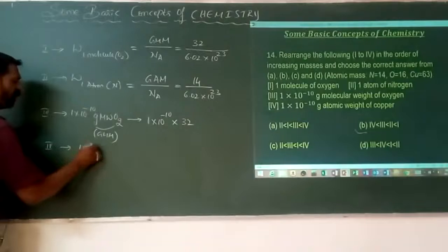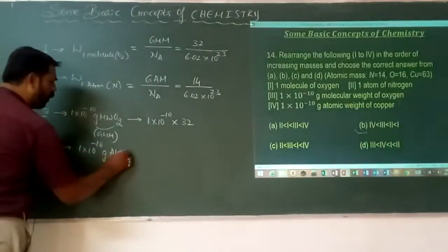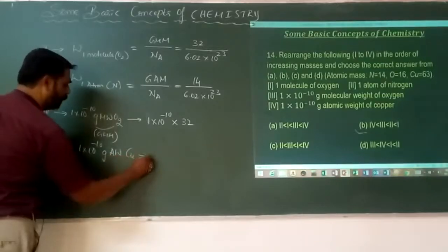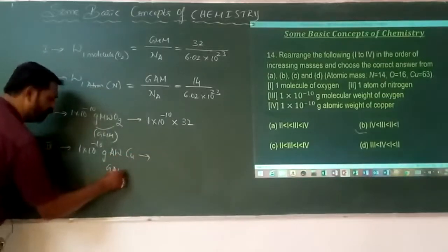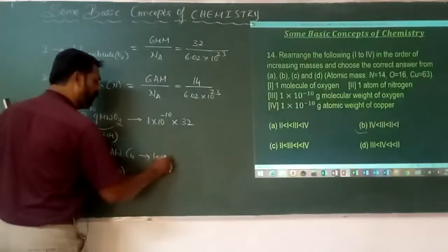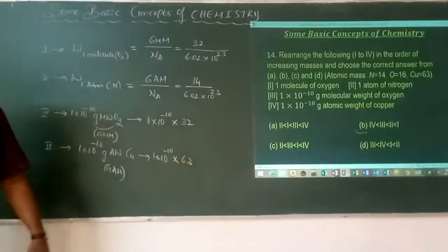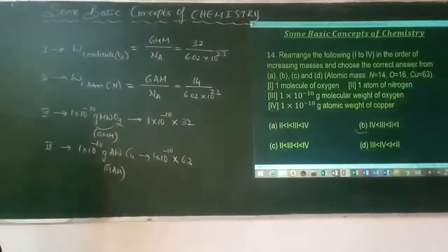1 into 10 to the power of minus 10 gram atomic mass of which one? Copper. It is nothing but GAM. What's GAM? Gram atomic mass. That is 1 into 10 to the power of minus 10 into what's the atomic mass of copper he has given. Don't simplify this first.